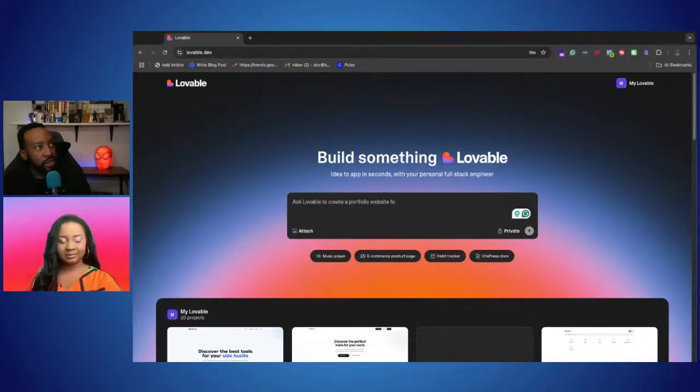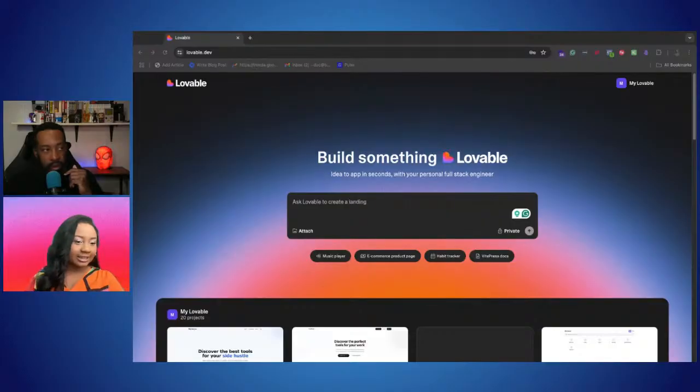So, could you give us like a 30,000 foot view about what Lovable is? Yeah, of course. So, Lovable is an AI code generator that lets you take any idea and turn it into a full stack web app in a matter of minutes, right? So, any idea that you have, whether it's a job board or you want to create a habit tracker, etc., you can write a prompt, which is just a couple descriptive sentences, push the button, and then you'll have a full website or web app right before your eyes.